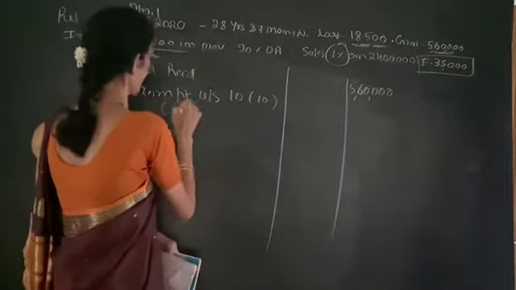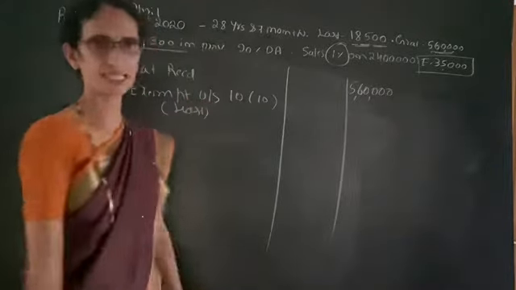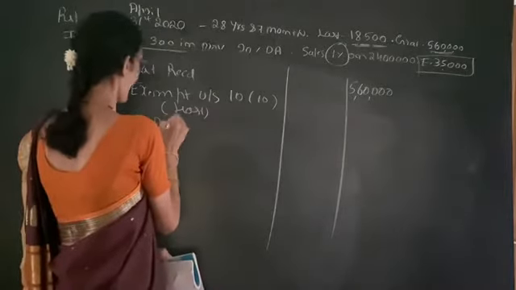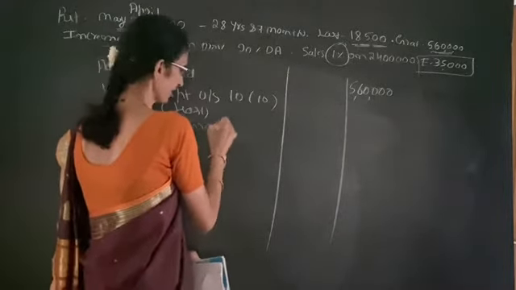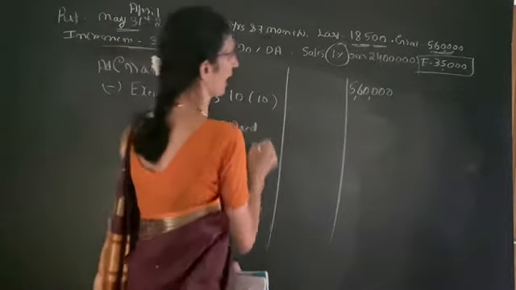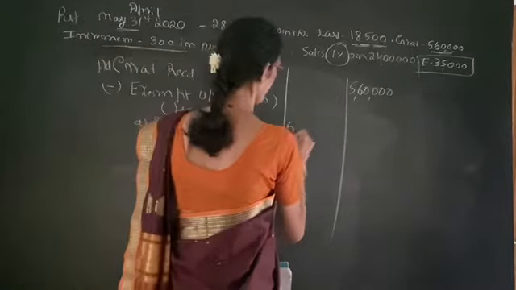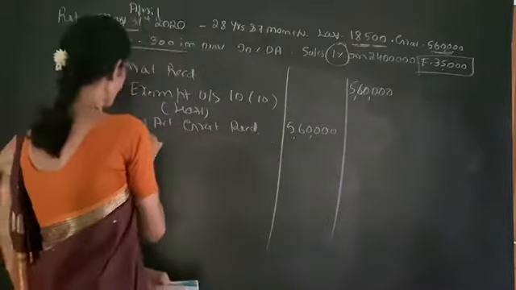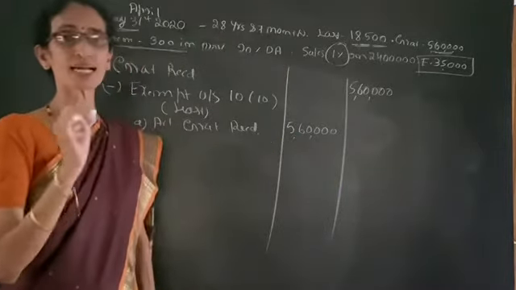Within bracket we have to write least, that means least of the following. Under that, number A is actual gratuity received, which is the same 5,60,000.